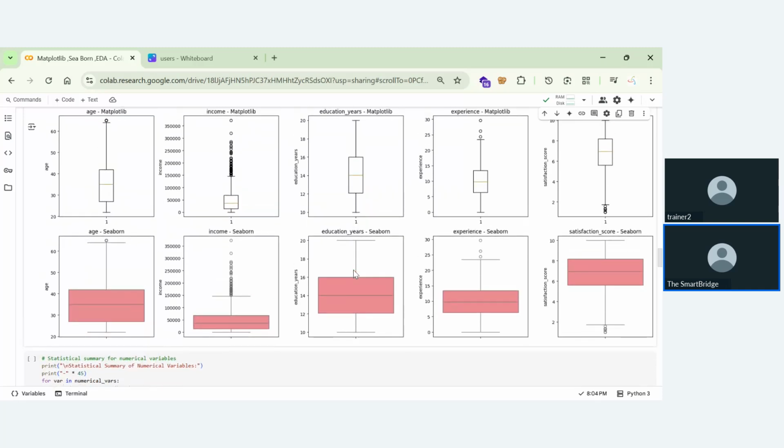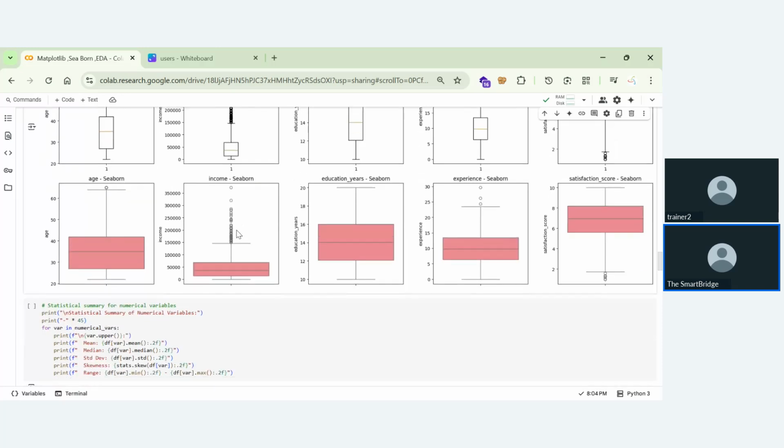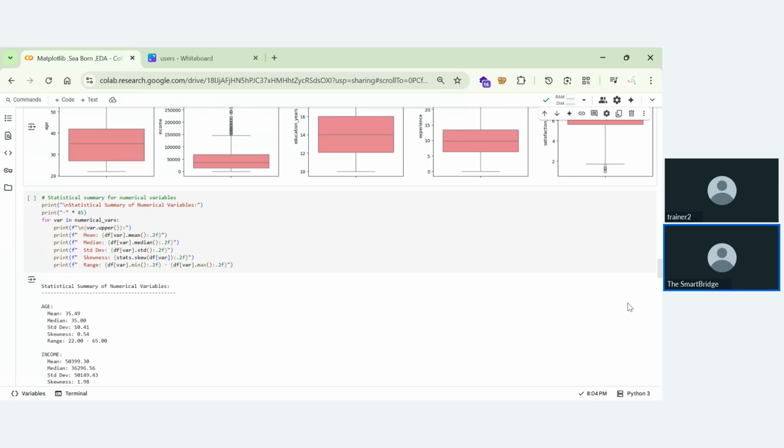If you look at the statistical summary, we can calculate mean, median, standard deviation, and the symmetry. We can get everything from this box plot, and also the range from minimum to maximum. We can also see outliers, which we are defining from this. Moving on to the next thing. This is just the statistical summary for the numerical variables: mean, median, standard deviation, skewness, and range.